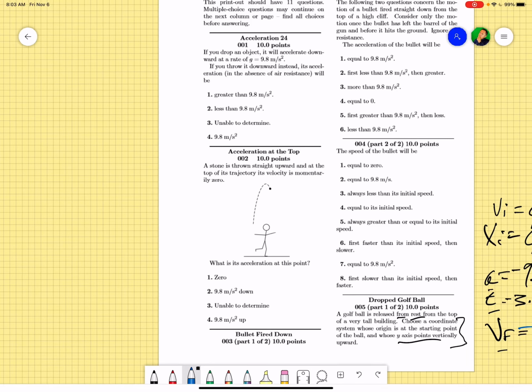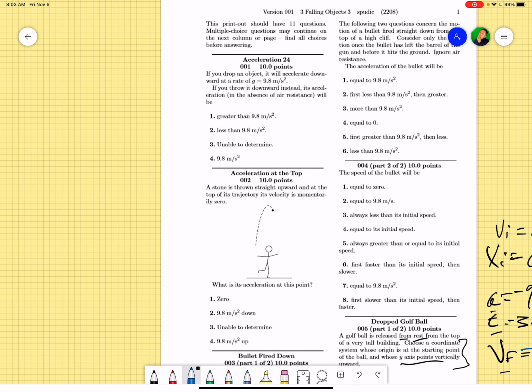Hi, everybody. We are doing the U-Texas for falling objects today, and I'm going to do questions 1 through 4 all together because they're multiple choice. But hey, let's just kind of talk about it and get a good understanding. Even though it's not a problem where we have to do calculations, let's talk about it together. Okay? Are you ready to have that dialogue? Good. I'm looking forward to having this conversation with you.